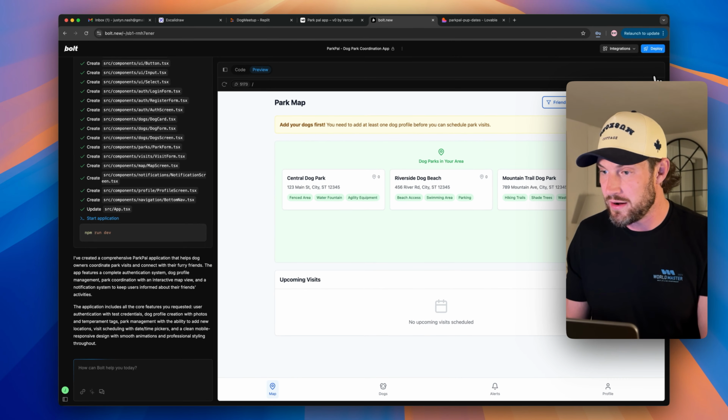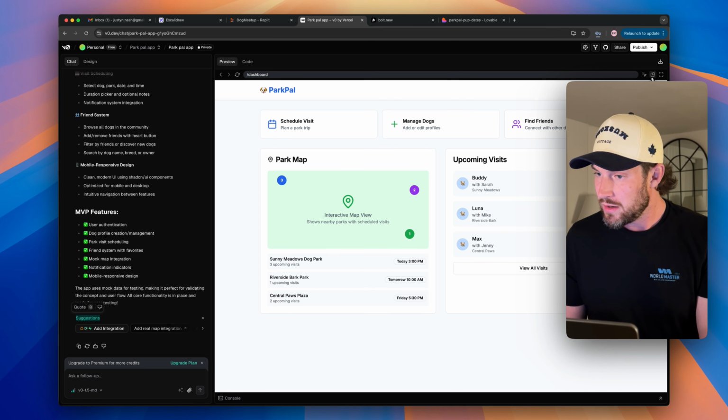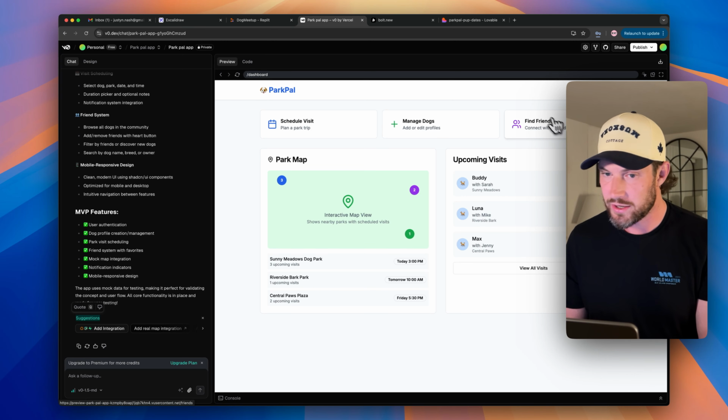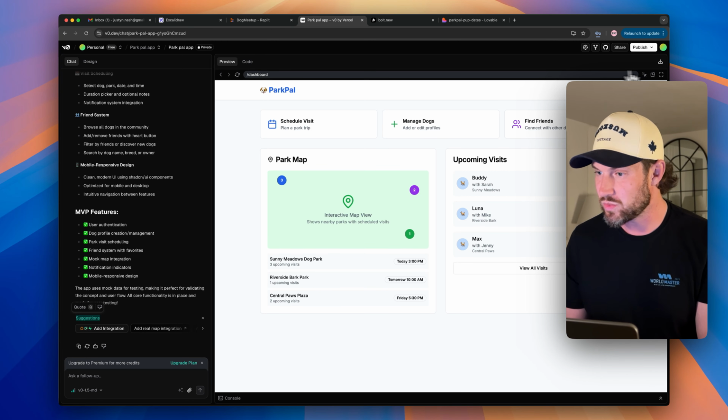And if we go back to V0, let's see, how do we change the design in V0? You can see I have not used V0 a ton. Let's see. I don't see an actual toggle for switching.